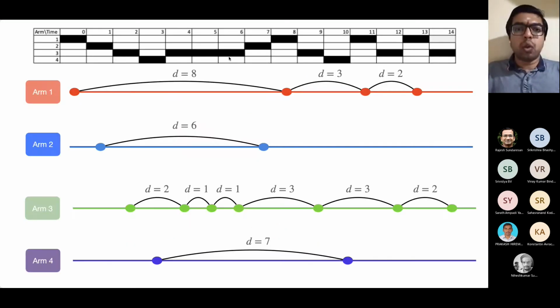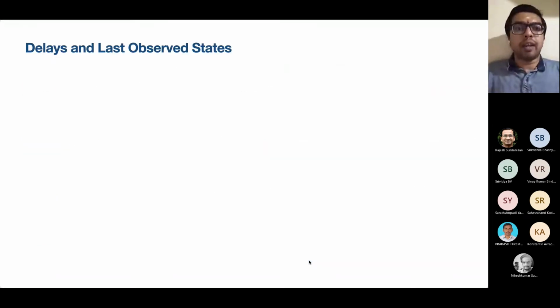This approach was about looking at the delay and the last observed state of each arm individually. Instead, we look at the delays and last observed states of all the arms together. Instead of viewing each arm separately, which we call the local perspective, we consider a global perspective where we look at the actions happening on all the arms together. What is the advantage of doing that?